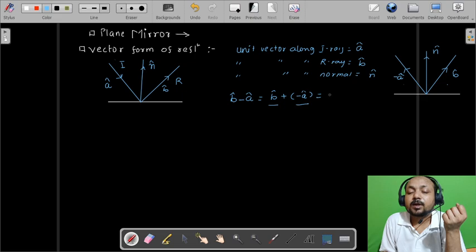Let us say this is angle theta, the angle of incidence, and this is the angle of reflection.